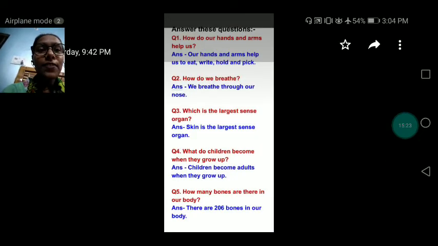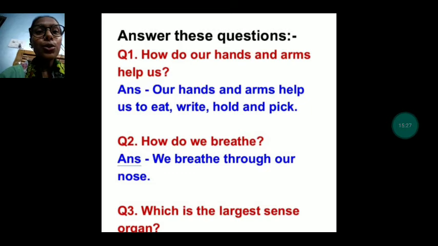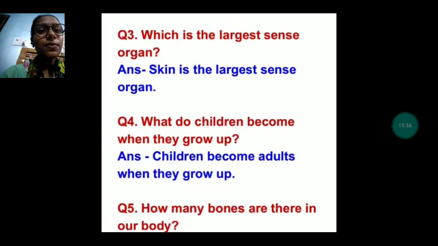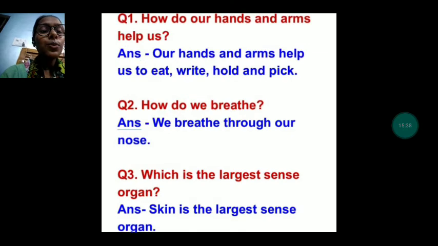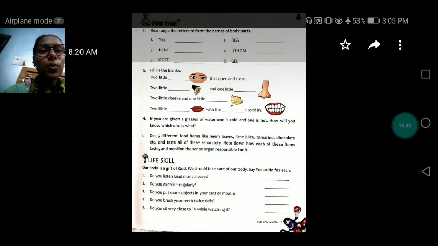So, my dear, I have explained all the answers to these questions. Now, you all will copy down these question answers in your science copy very nicely, from question number 1 to 5. Let's do the other one. In today's homework, you all will do page number 45. On page number 45, there are fun time and life skills given.